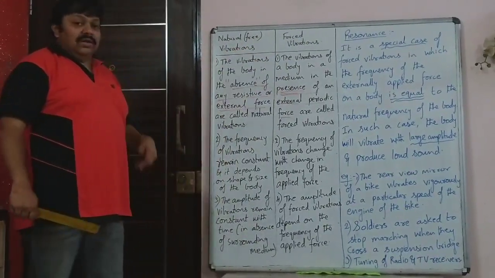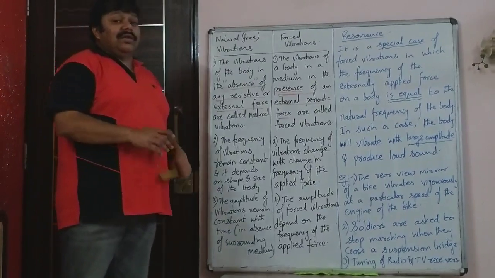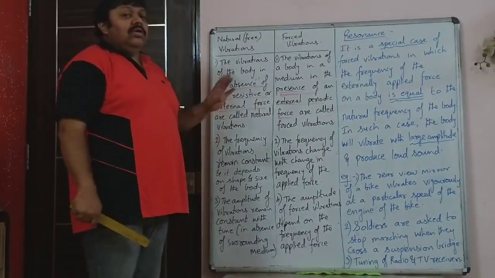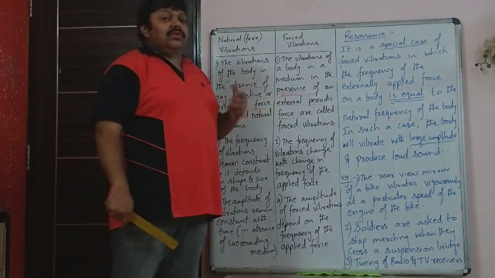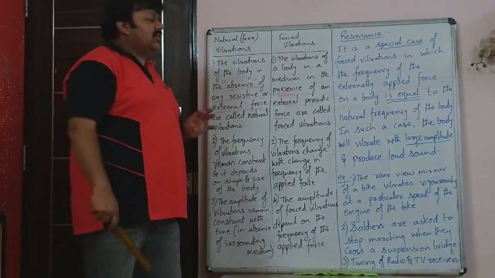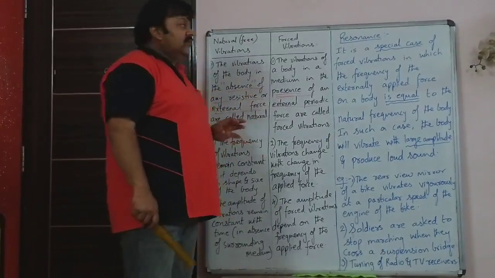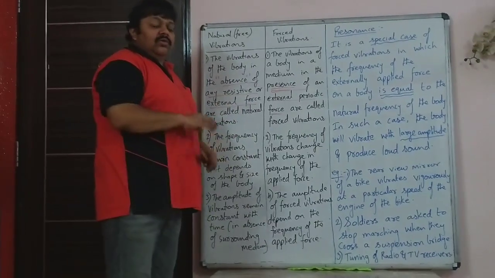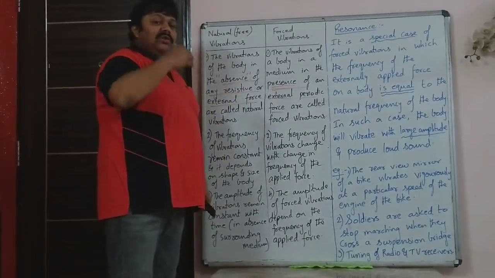Now we see the next part, that is resonance, which is a very important part because usually one question based on resonance is asked in the board exam. Some give reason or something is asked based on resonance in sound. So resonance is a special case of forced vibrations. So is resonance a forced vibration? Yes.